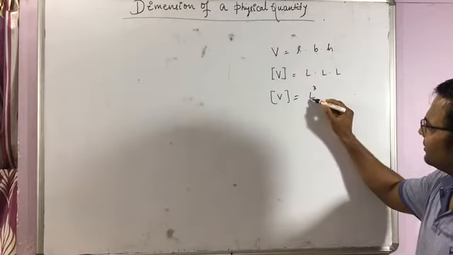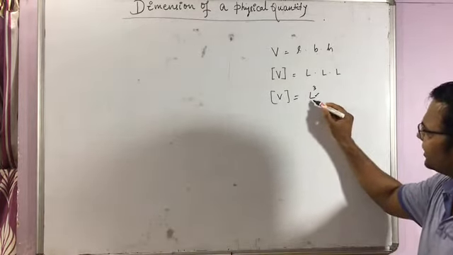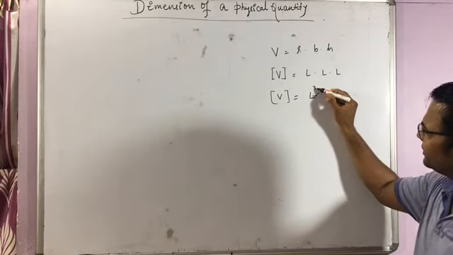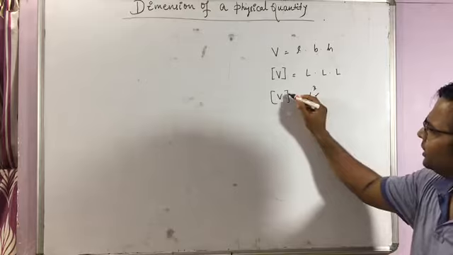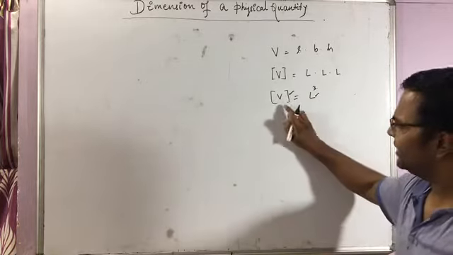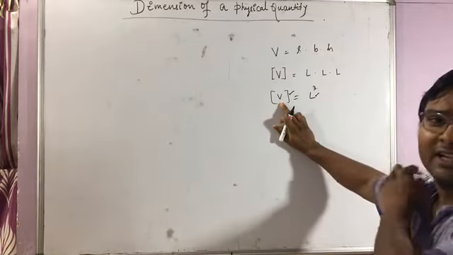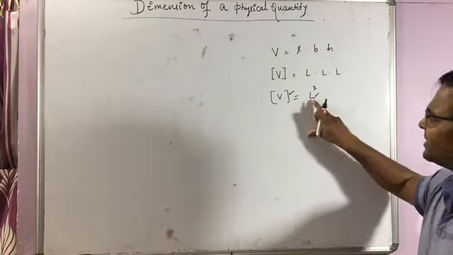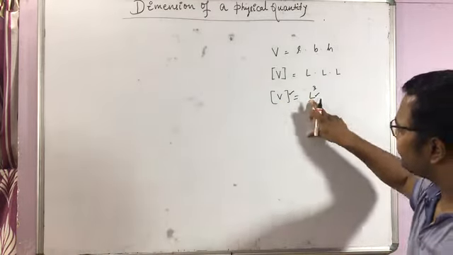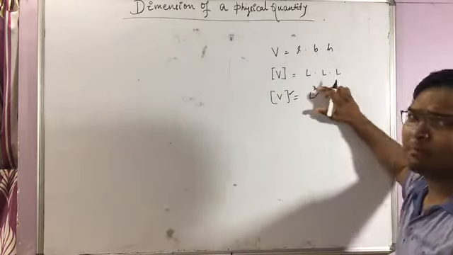Here the fundamental physical quantity, length, is raised to the power 3 in order to express this physical quantity, where volume is a derived physical quantity, and this derived physical quantity is expressed by a fundamental physical quantity raised to a power.